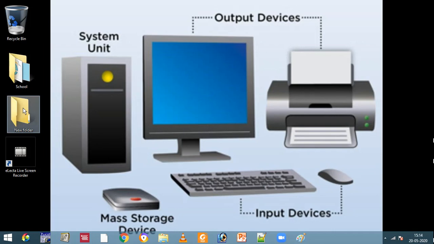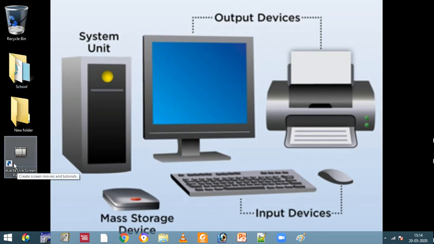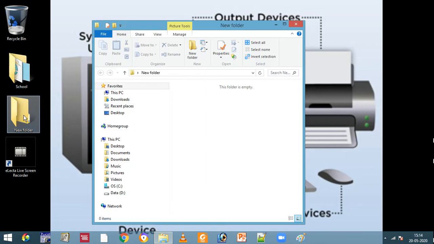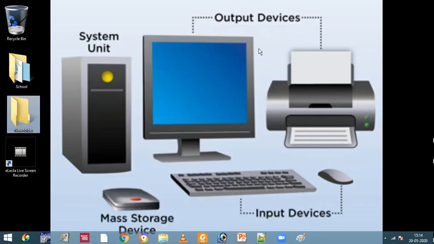So when we double click any folder or any icon, that particular folder or software or thing is opened. For example, we'll open the new folder again. See, this new folder is open. This folder is empty now; if we have anything in this, we can see it, right? So icons are like buttons.